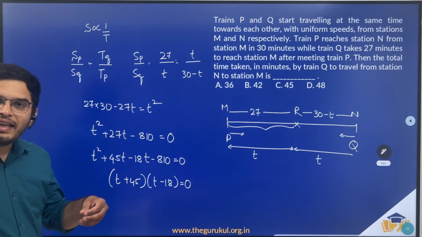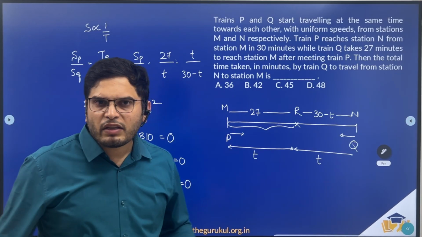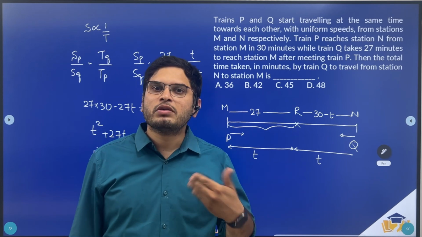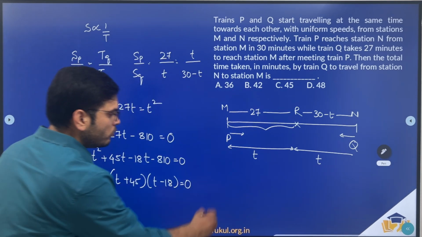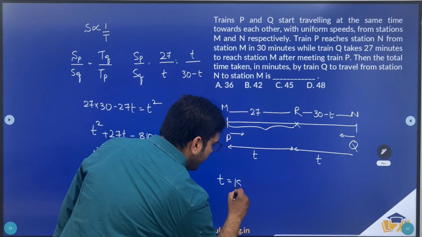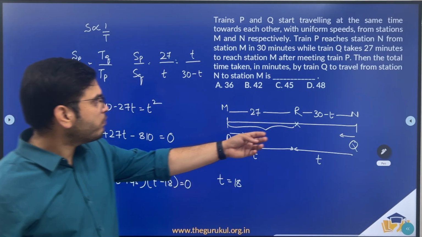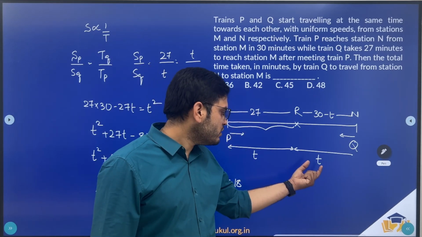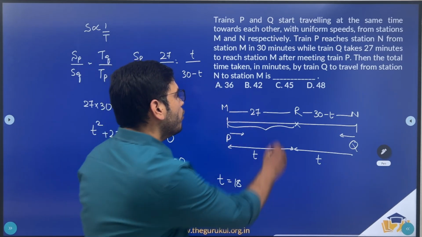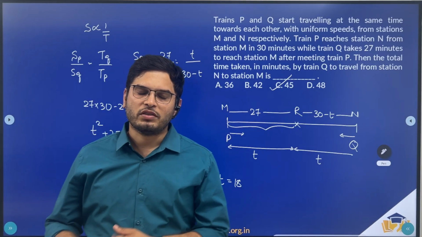Now this will be 0 when T is equal to 18 or T is equal to minus 45. T cannot have a negative value because T is time. So T should be equal to 18. Now what was asked? The total time taken in minutes by train Q to travel from station N to M. So 27 plus T, 27 plus 18, 45 should be the answer to this question.